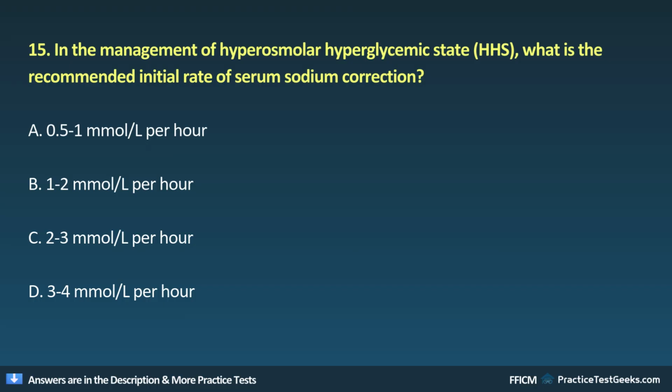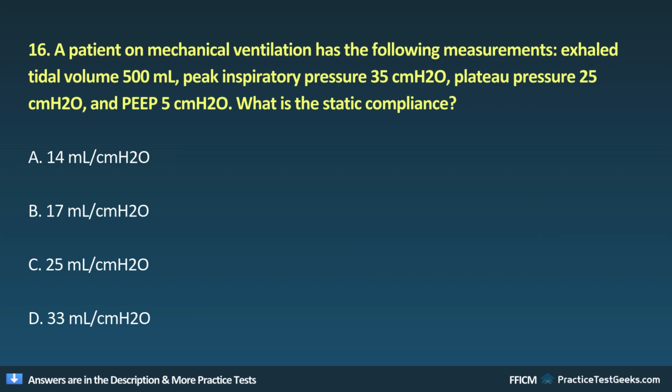A. 0.5 to 1 mmol per hour. B. 1 to 2 mmol per hour. C. 2 to 3 mmol per hour. D. 3 per hour. 16. A patient on mechanical ventilation has the following measurements: exhaled tidal volume 500 milliliters, peak inspiratory